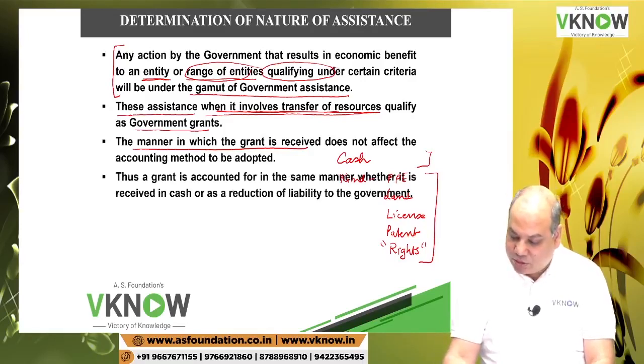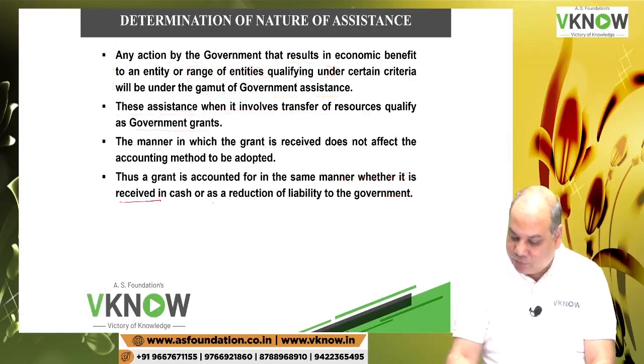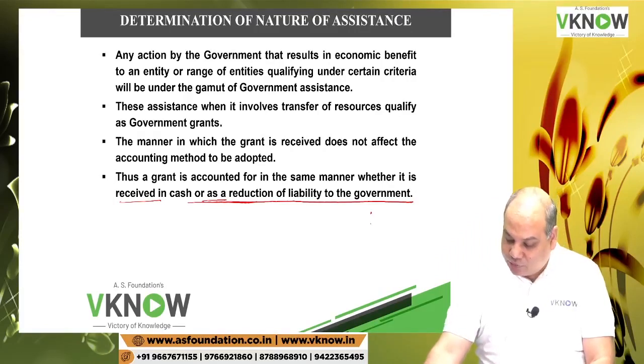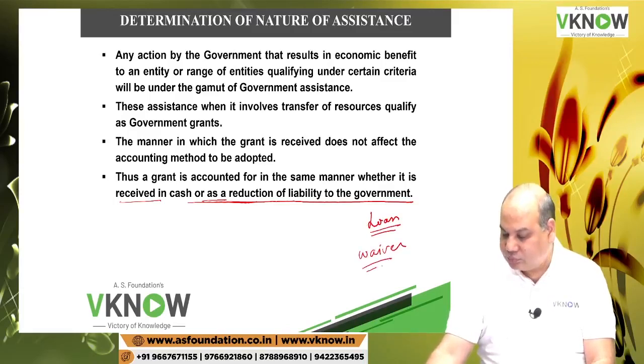Thus a grant is accounted in the same manner whether it is received in cash or kind or as a reduction in the liability also. A reduction in the liability is also a form of grant. As we have discussed, suppose loan is taken and the government gives you waiver. You had to pay 100 lakhs rupees.